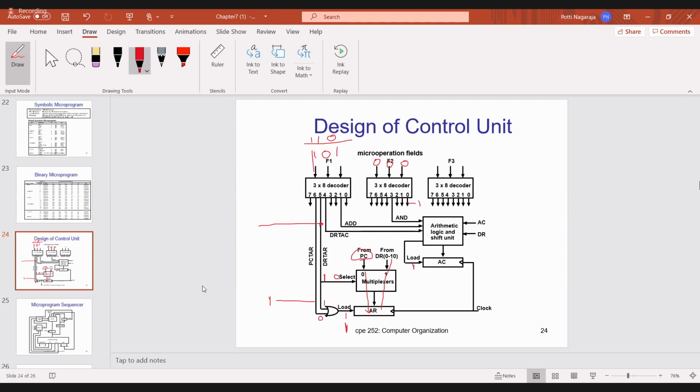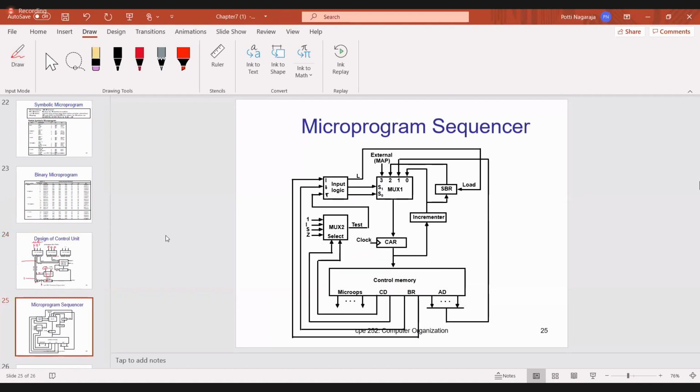So this is the design of the control unit, first diagram. This diagram is nothing but decoding. What we are doing here is decoding the opcodes. This is decoding of micro operation fields. Based on the opcode, we decide what type of instruction it is and what operation you have to do. Now one more diagram is there, the final diagram.